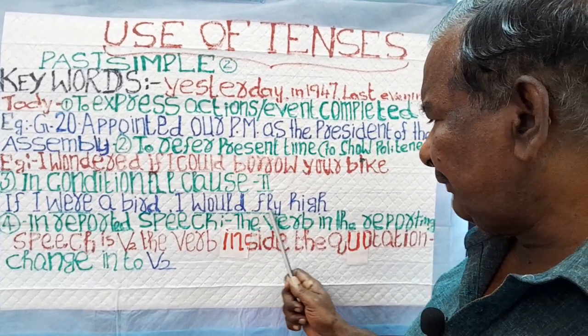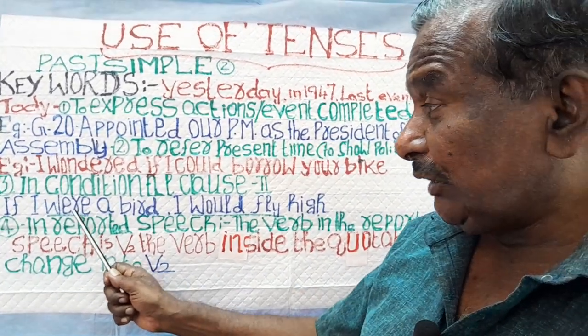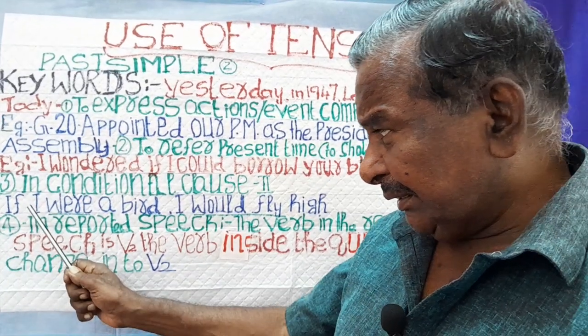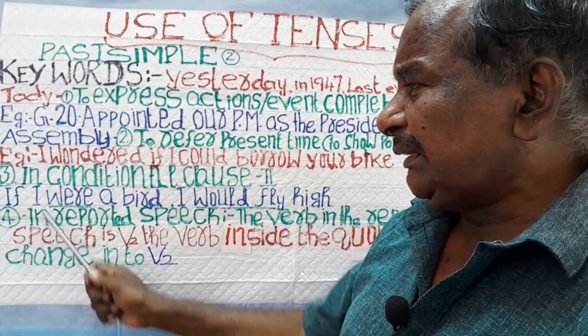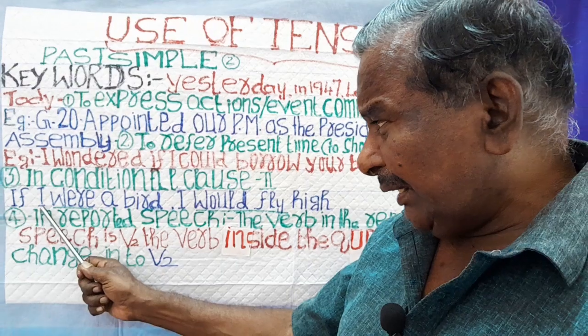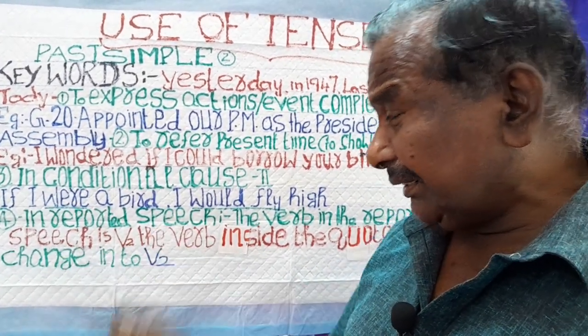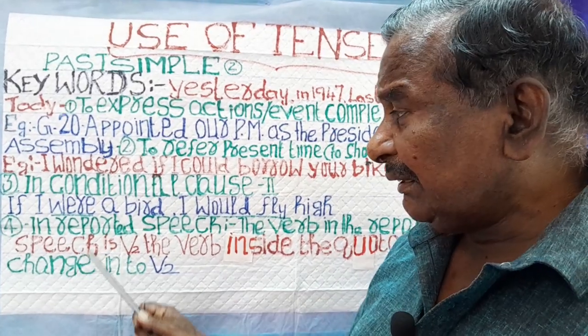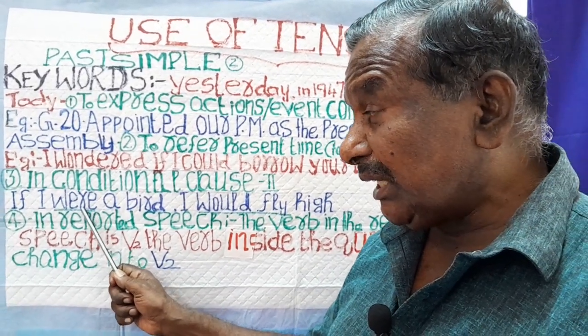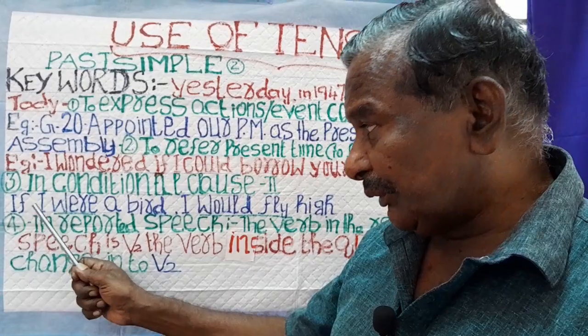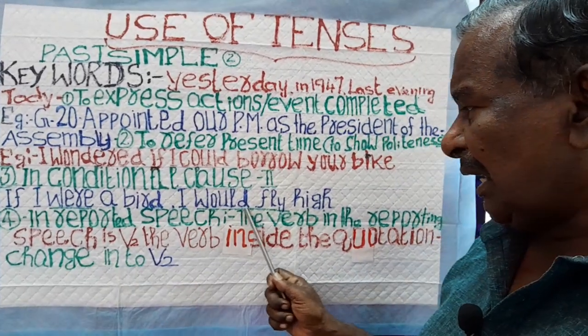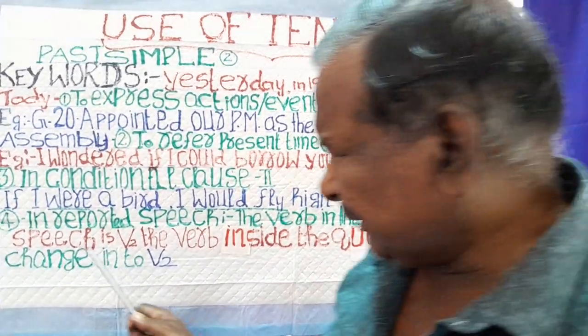So, I would fly high. A notable thing is that in the if clause, after I, we have to use not was but were. So, if I were a bird, I would fly high.